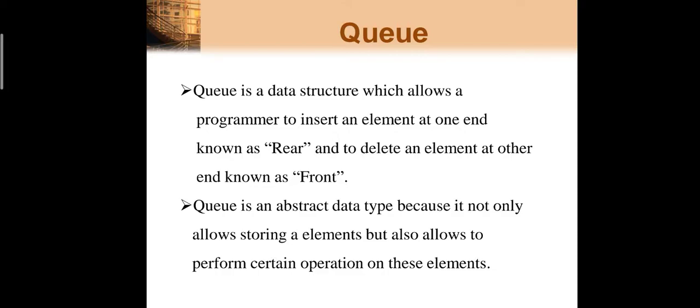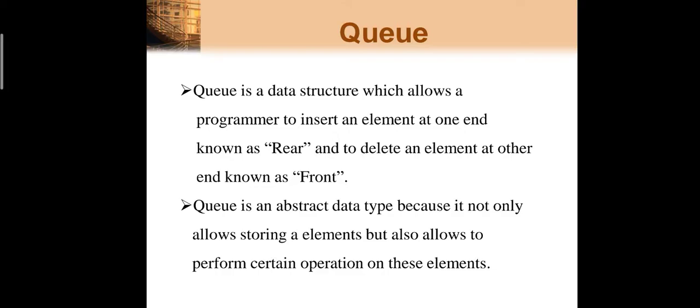So what is a queue? Queue is again a data structure in which we can save our elements, from which we can delete our elements. But while implementing the queue, whenever we want to insert an element inside the queue, we have to use the end point that is called the rear. Always remember, whenever you want to insert an element inside the queue, you have to insert it through the rear end. And whenever you want to delete any element from the queue, at that time you need to delete that element from another end, that is called the front end.